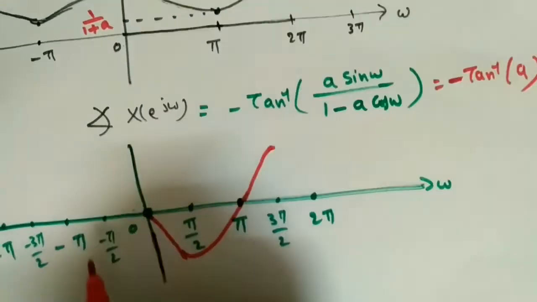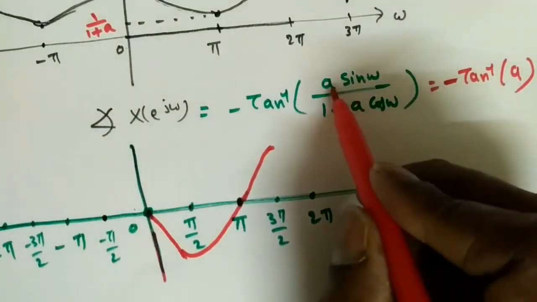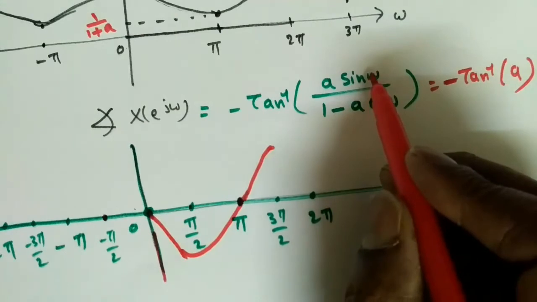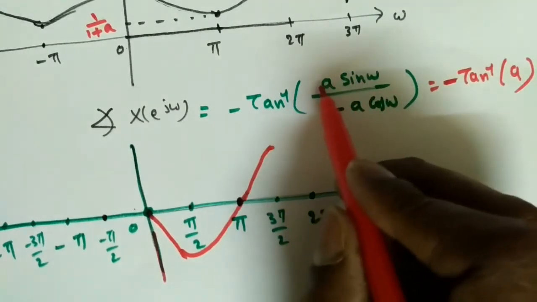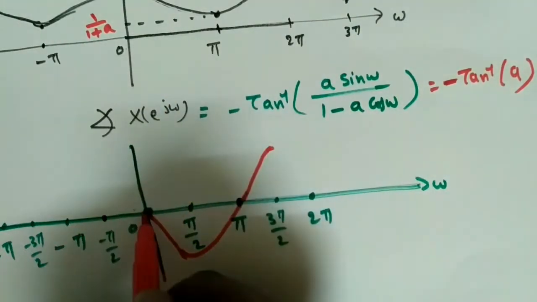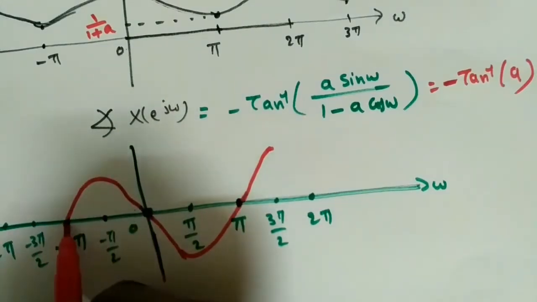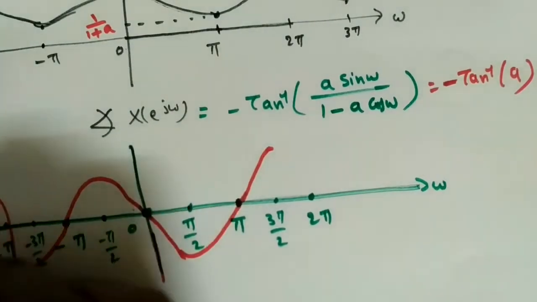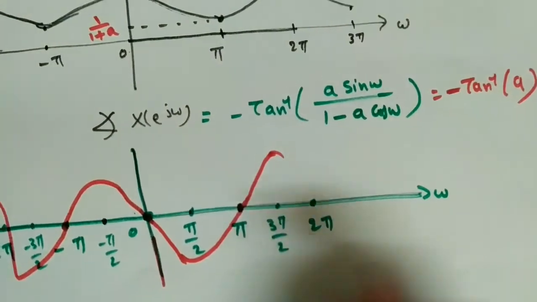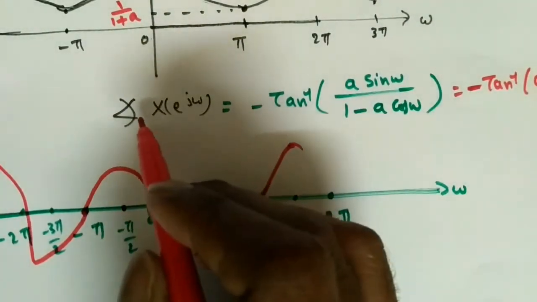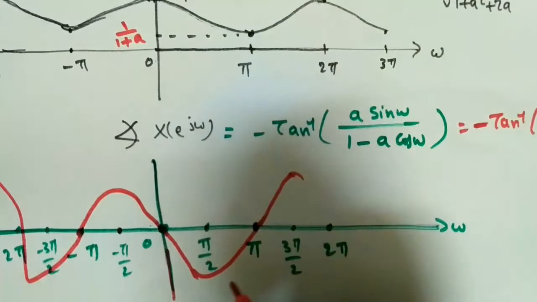Next, if I substitute minus pi by 2 here, minus of minus sine of pi by 2 will become minus a, and minus minus is positive, right? Something like this. So this is the phase of the Fourier transform. This is the magnitude, this is the phase.